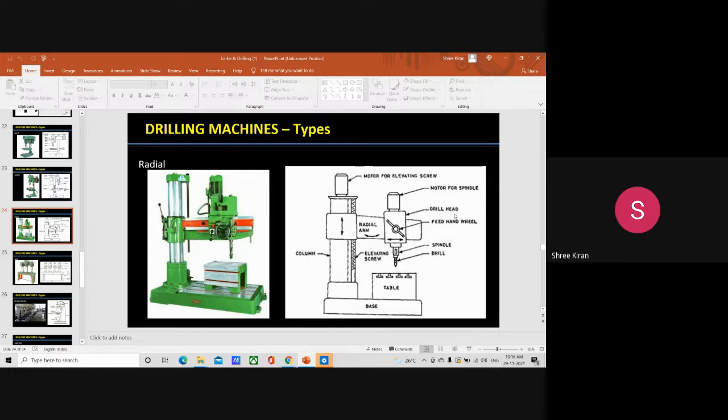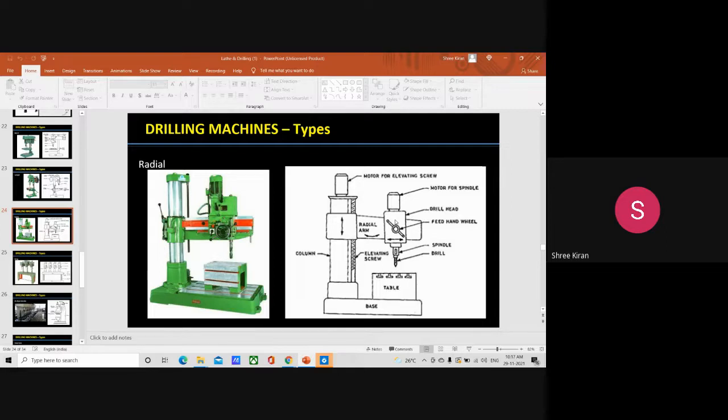The drill head is mounted on the radial arm and houses all the mechanisms for driving the drill at different speeds and at different feeds.